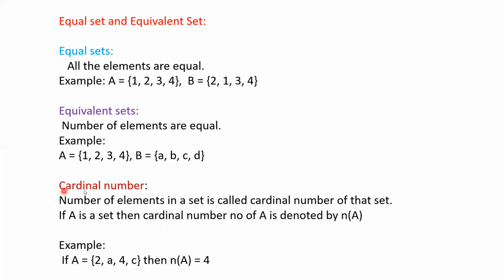Next I am coming to the next definition, that is, what is the cardinal number of a set. The cardinal number of a set means the number of elements in a set. The number of elements in a set is called the cardinal number of that set. If A is a set, then the cardinal number of A is denoted by n(A). This is the notation of cardinal number. For example, if A is equal to {2, a, 4}, then the cardinal number of A is equal to 3. So in this way you can express the cardinal number of a set.